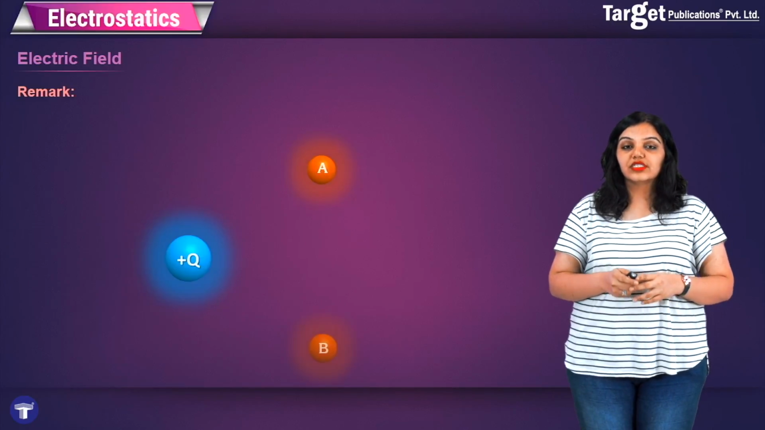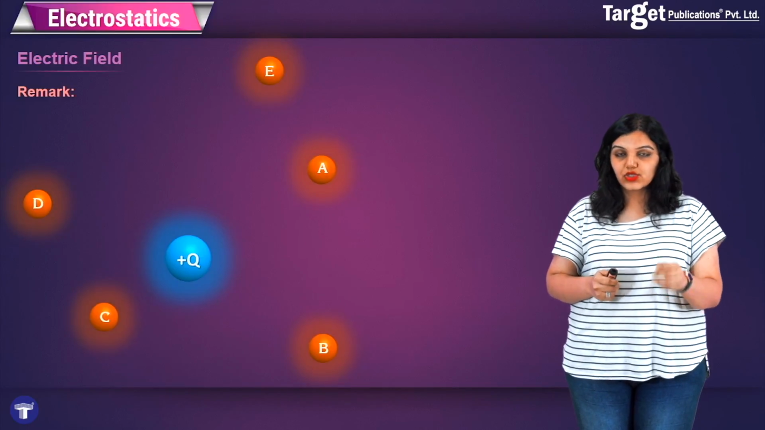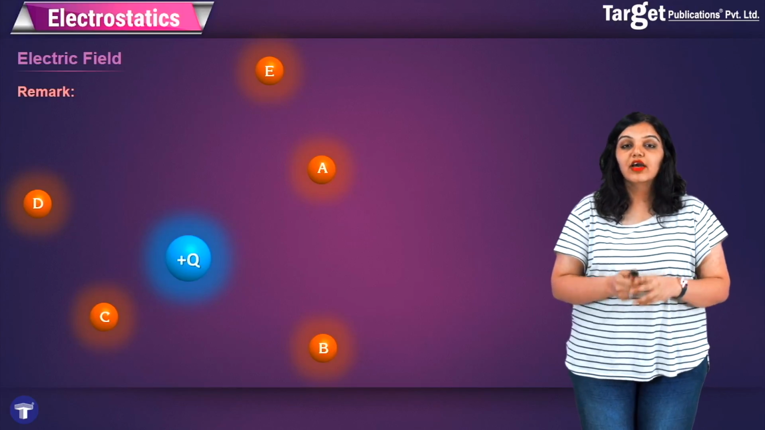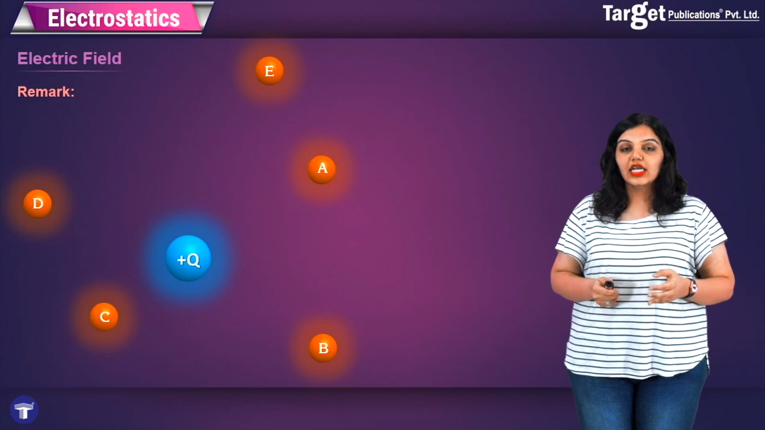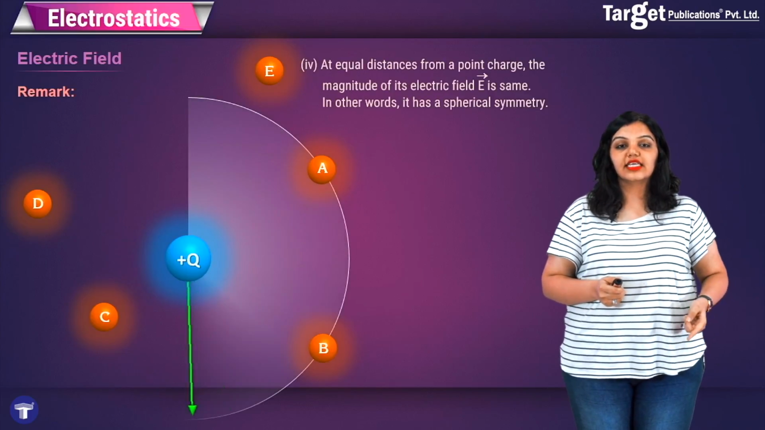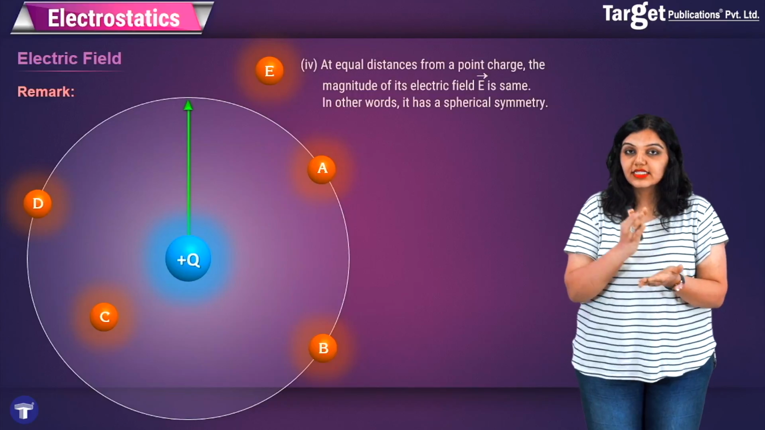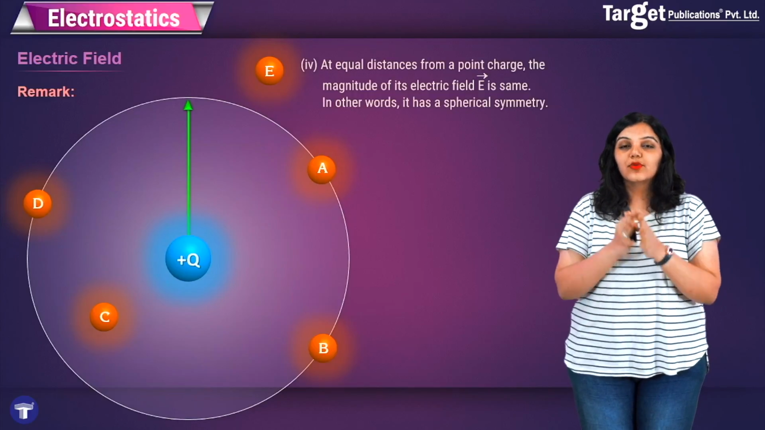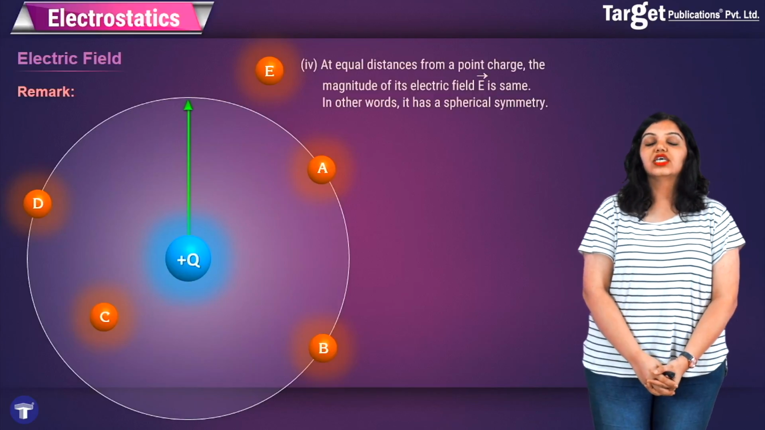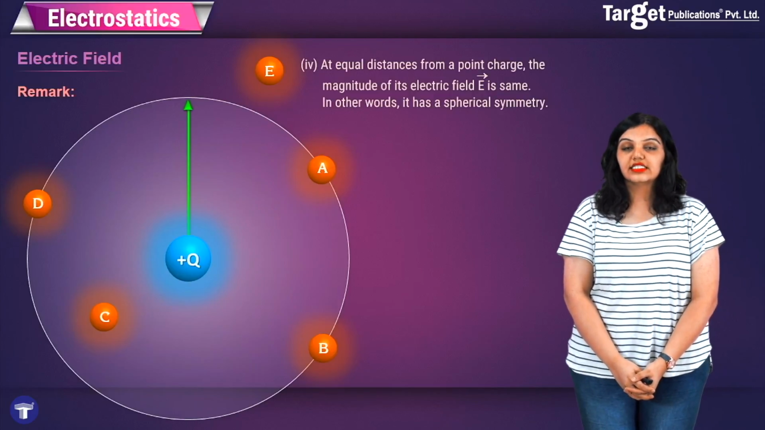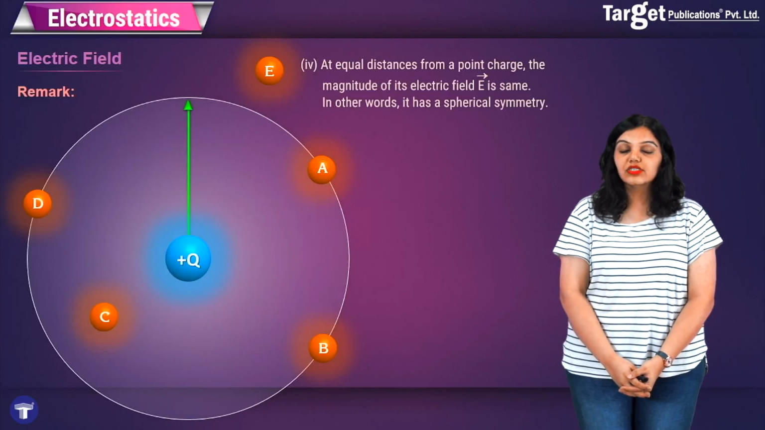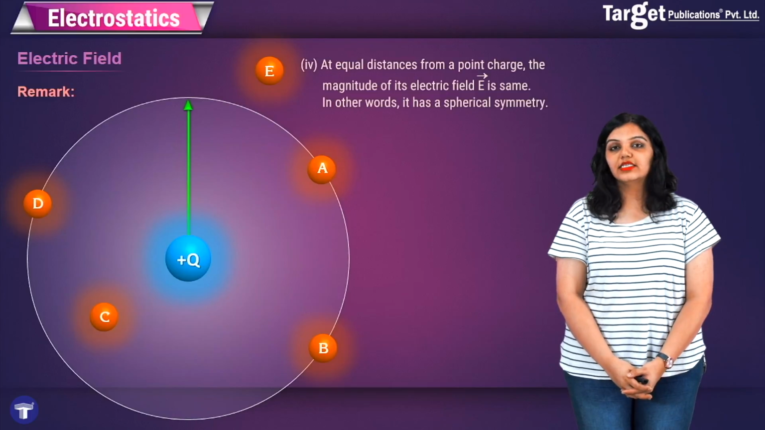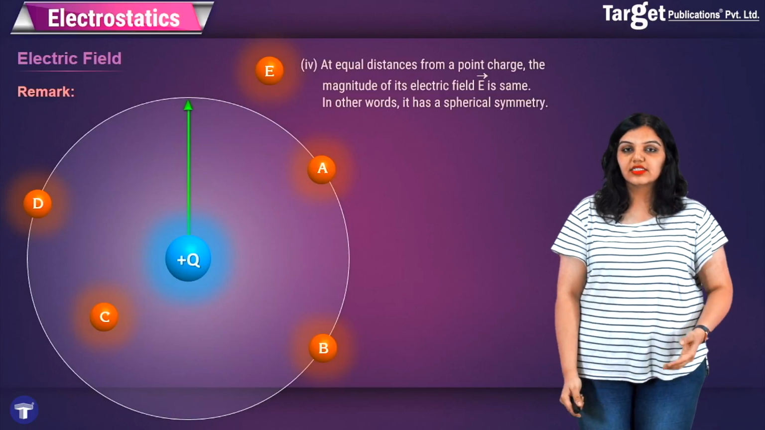Finally, I also want to say that charges that lie at the same distance from the point charge will experience the magnitude of the electric field exactly the same. For example, in this case, the charges which lie on the same circle, that is A, B and D, will experience the same magnitude of electric field, while the others will experience a different magnitude. So we see that at equal distances from a point charge, the magnitude of its electric field E is same. In other words, it has a spherical symmetry. This is actually obvious from the formula itself. It is only dependent on r, and therefore it has radial symmetry.